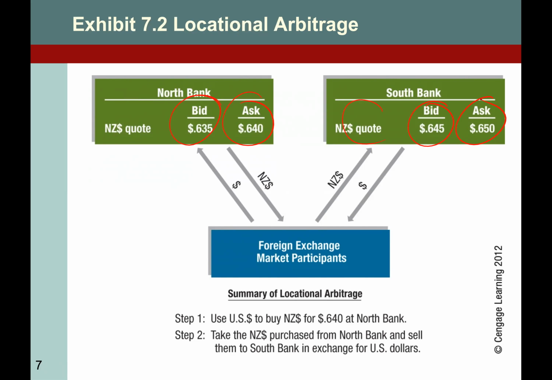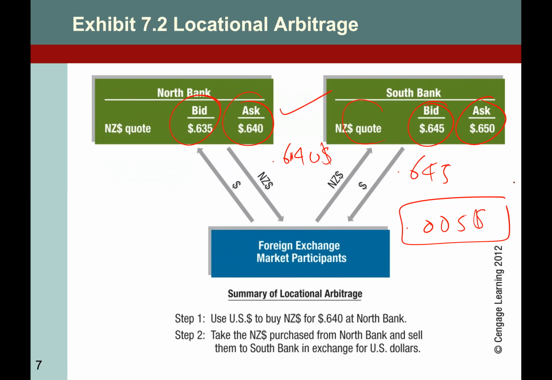So similarly, you will buy from Northern Bank at 6.40, and when you want to sell, the bank will buy, and you will sell it at that rate, so you would be having $0.005. How much profit you're going to make depends on the size. Of course, if you invest $1,000, profit is going to be lower. If you invest 1 million, of course, the size of the profit is going to be higher.